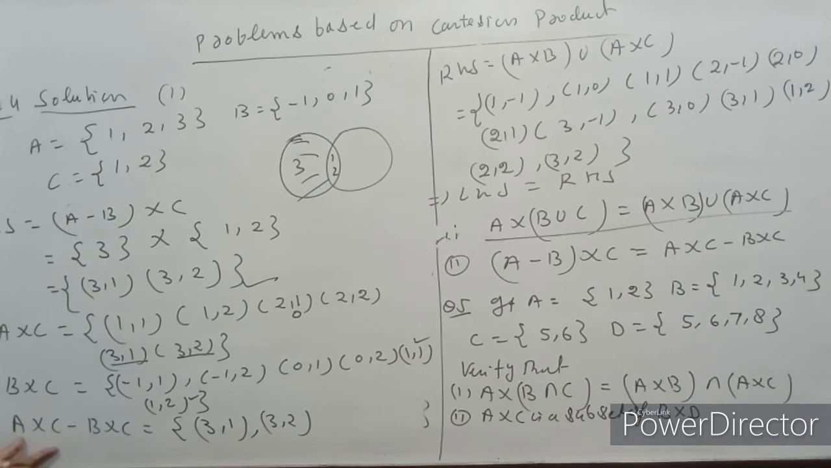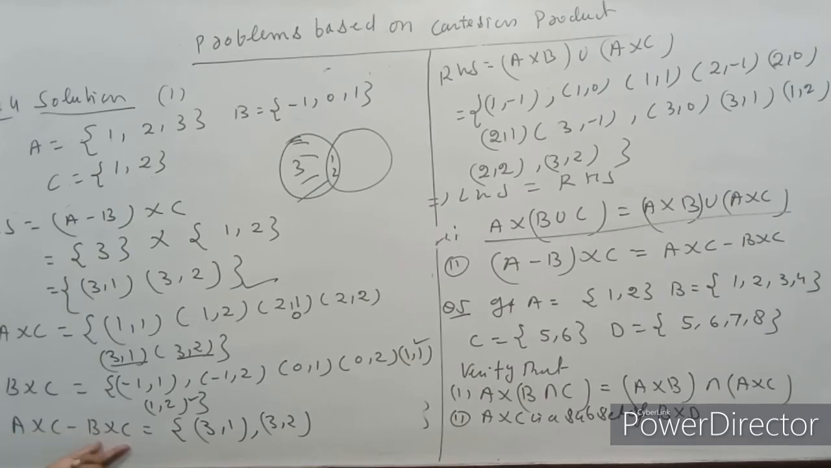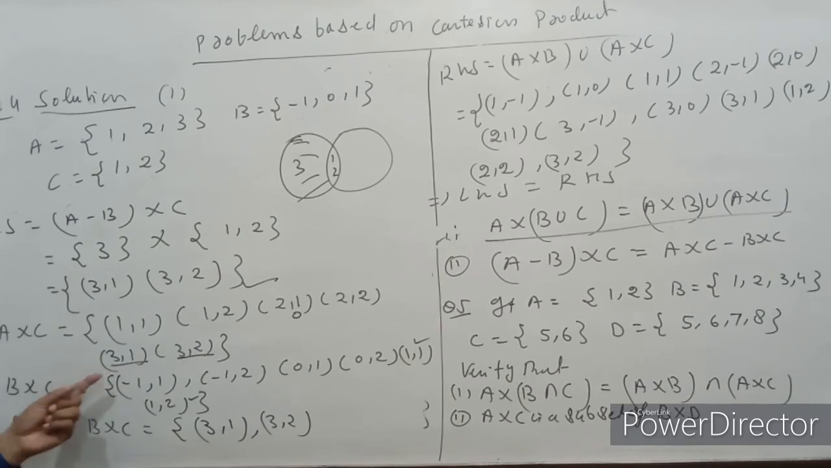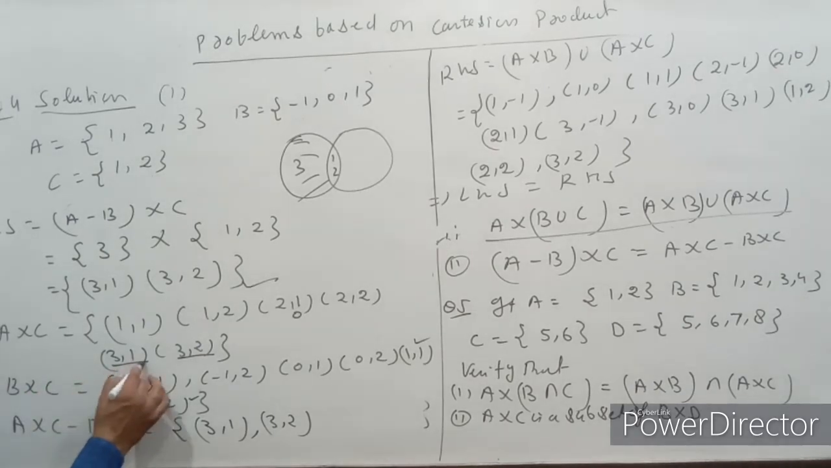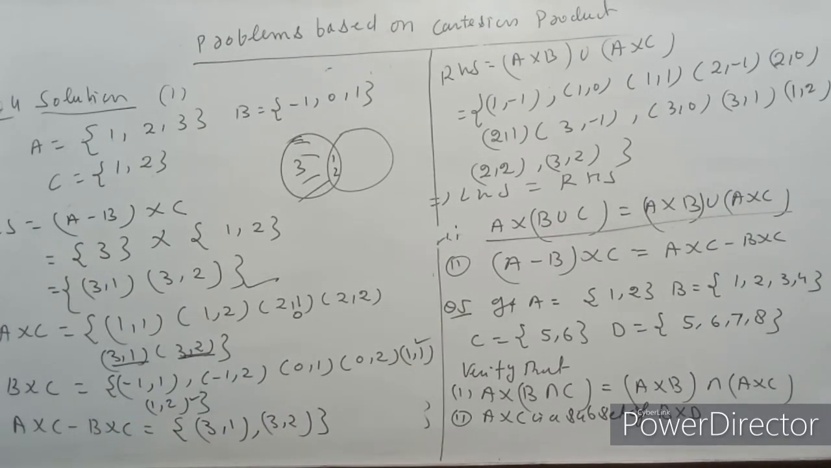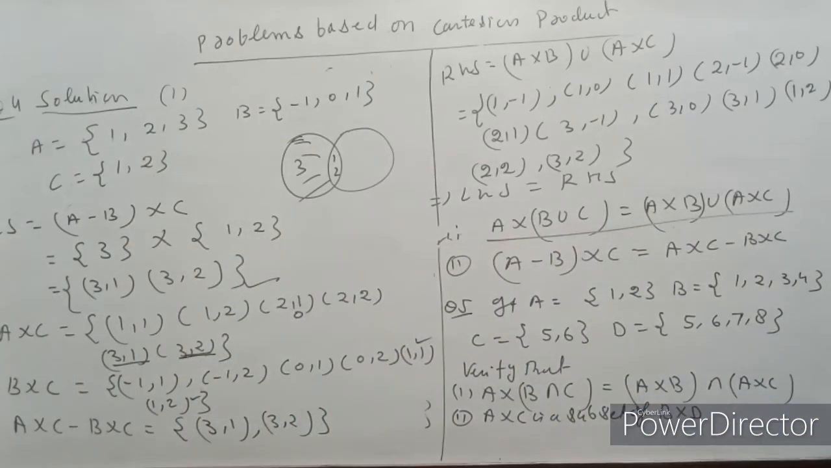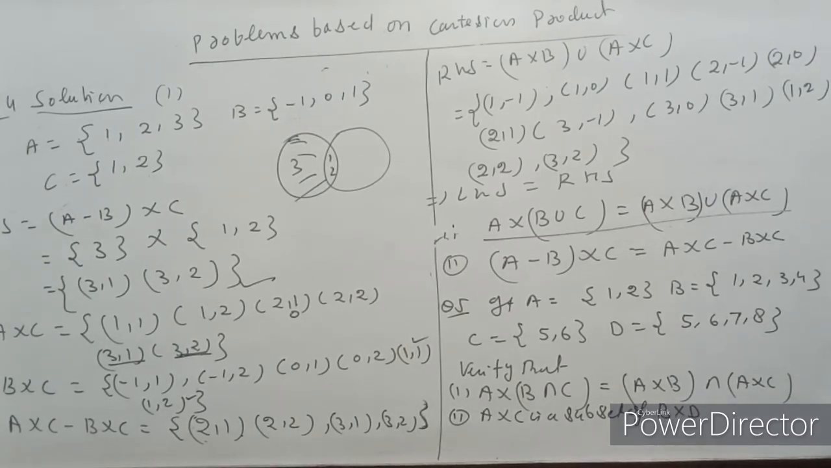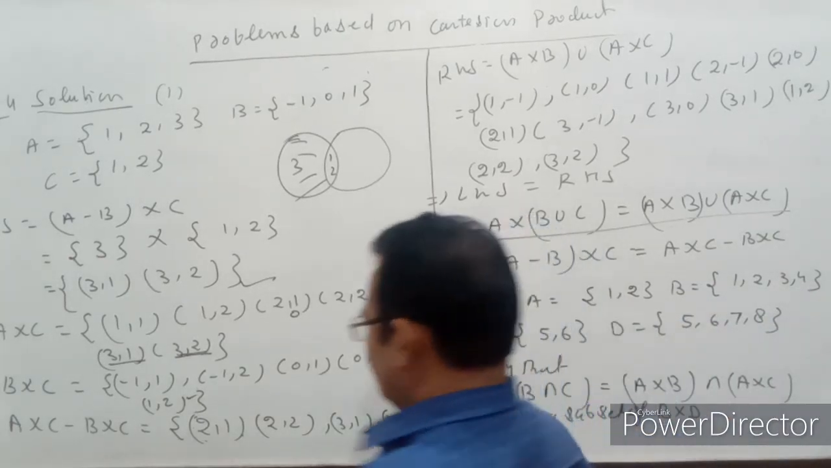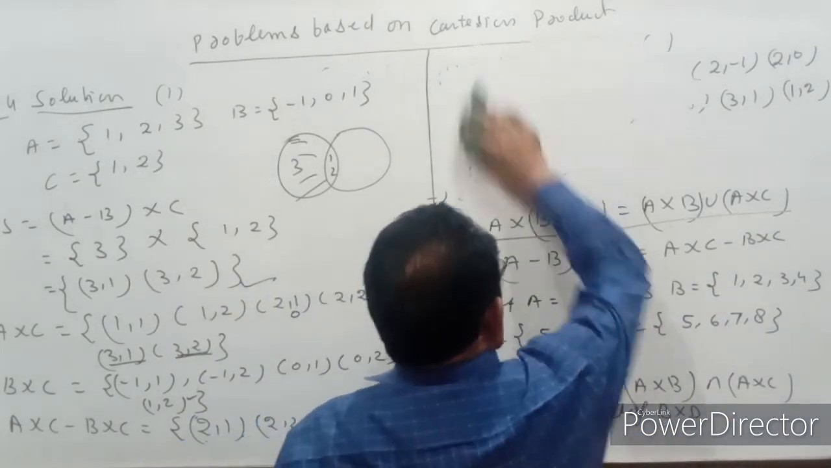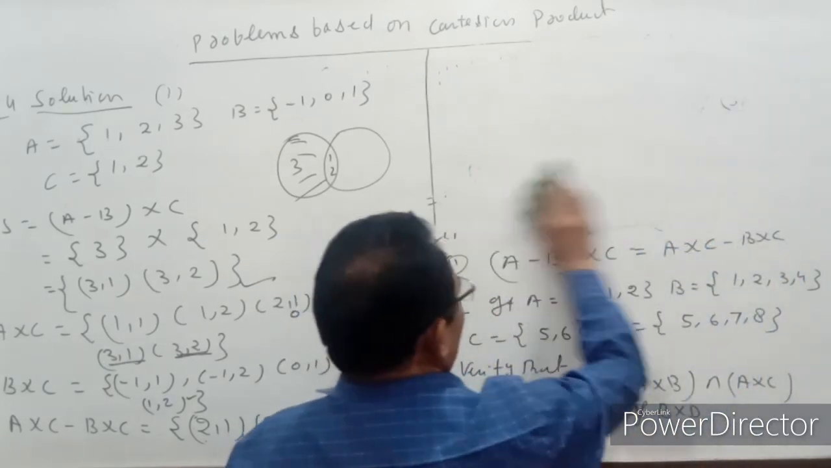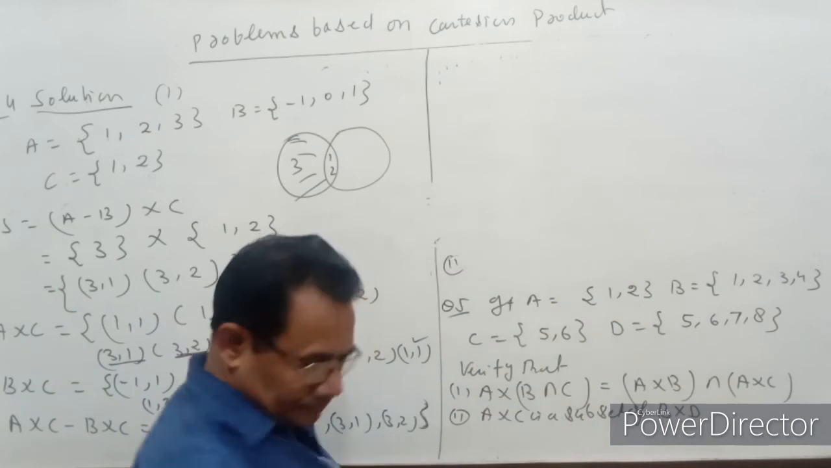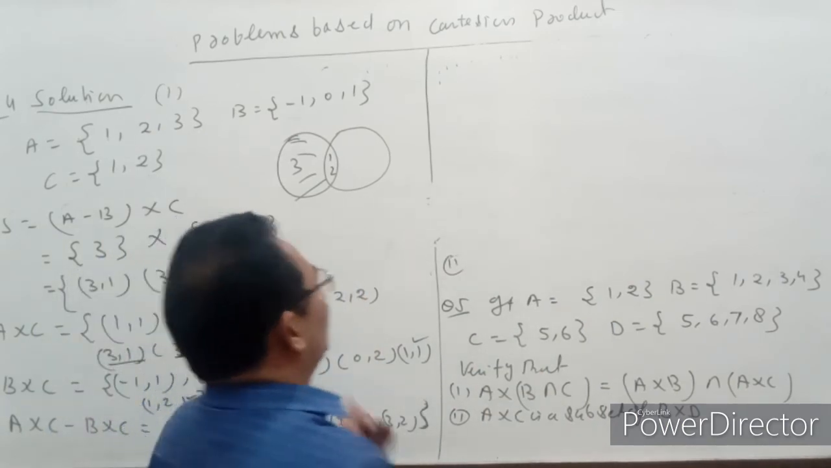So therefore A cross C minus B cross C, यानी कि वे ऑर्डर पेयर जो कि हमारे A cross C में मौजूद हो मगर इसके अंदर मौजूद ना हो. तो this implies that left hand side is not equal to right hand side.